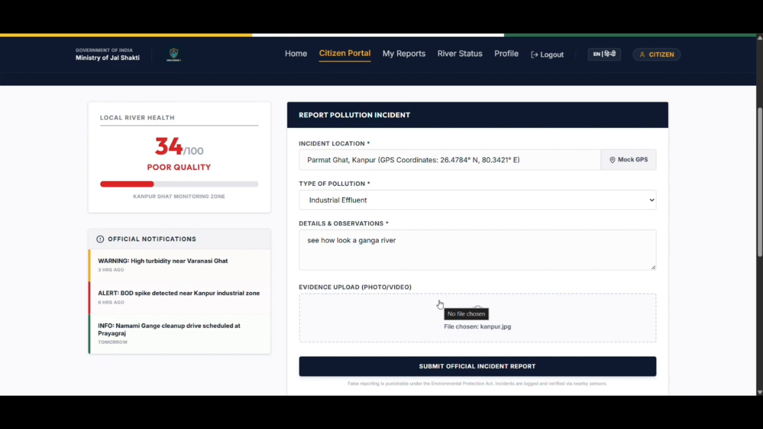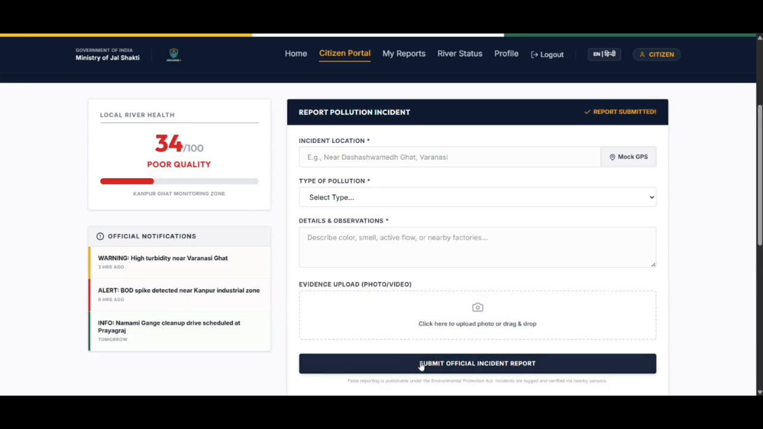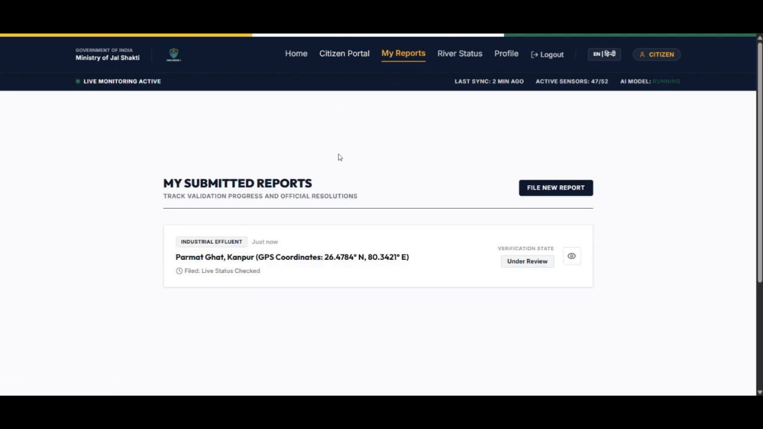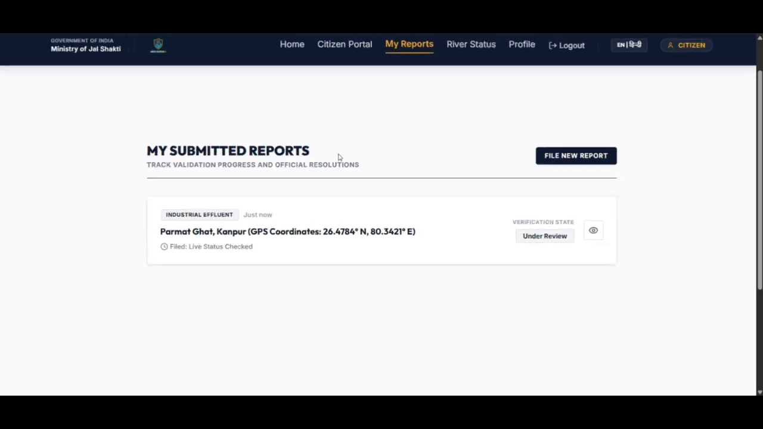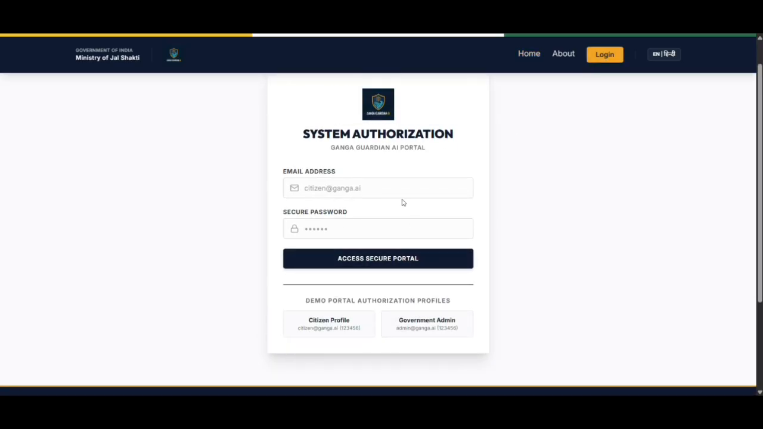Let's click submit pollution report. Location auto-filled, photo upload, one tap, report submitted. You can track the report under My Reports in real time. But here is the important part. Let's go directly to the government dashboard, let me show.